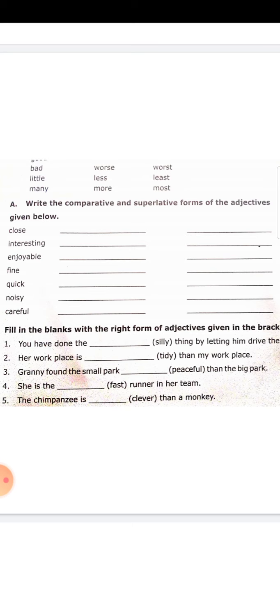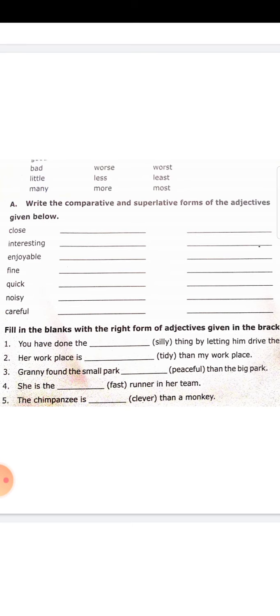Noisier, comparative degree, noisier. Superlative degree, noisiest. So just keep it in mind, y will change into I. Clear? It is both for superlative and comparative degree. You are adding er to the comparative degree and est to the superlative degree. Y alone will change into I.